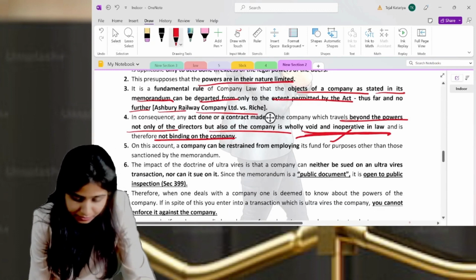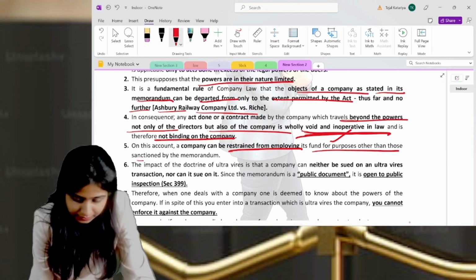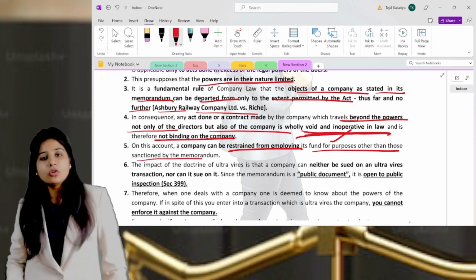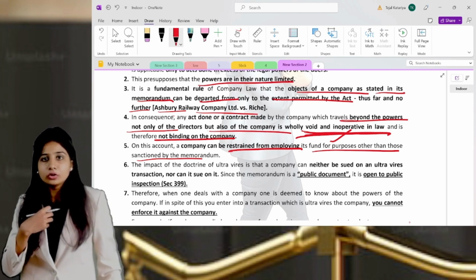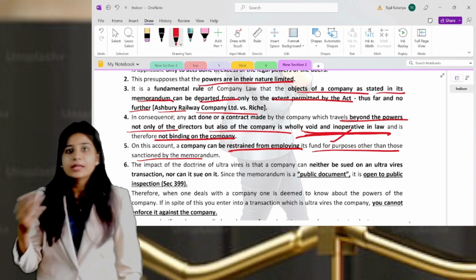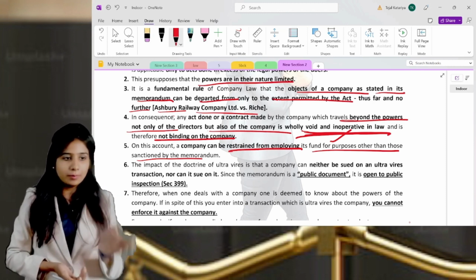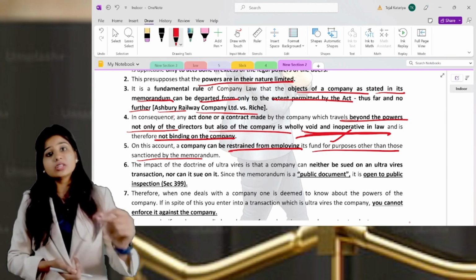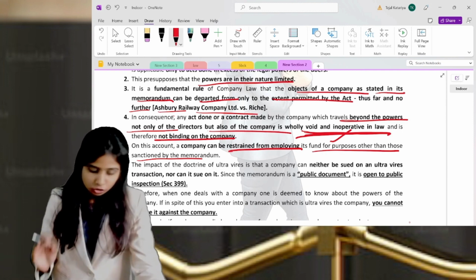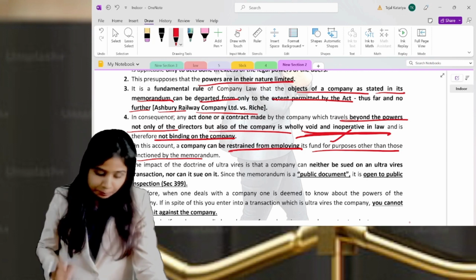On account of this, a company can be restrained from employing the funds for a purpose other than that sanctioned by the memorandum. That means whenever you are investing money, it's your duty to ask whether your money is deployed in the same way as given in your memorandum, or whether they are using it somewhere else. That should not happen. The company can be restrained from employing it that way.